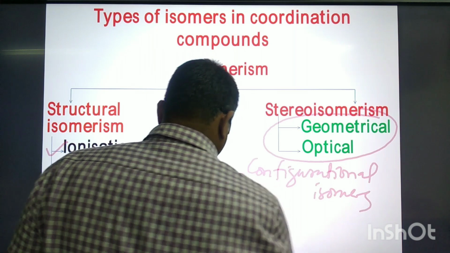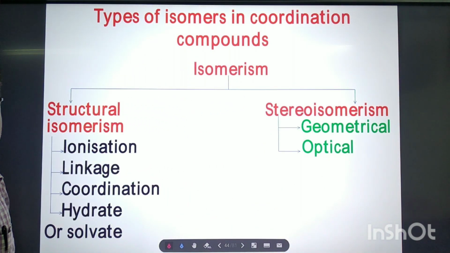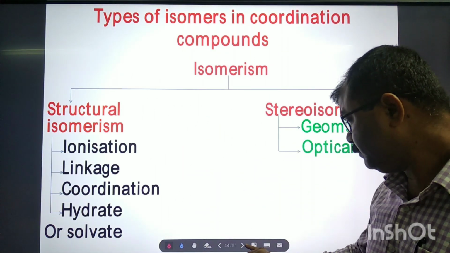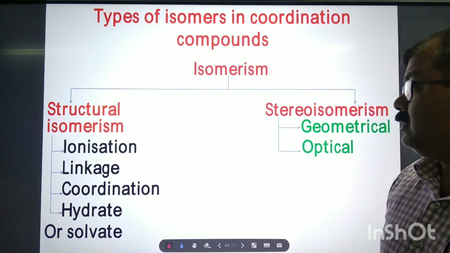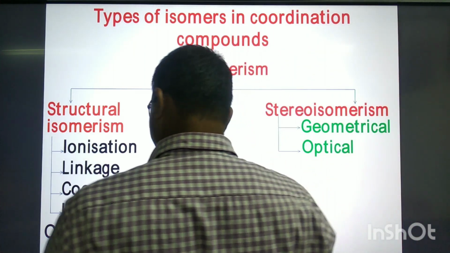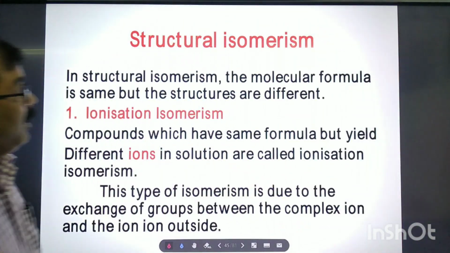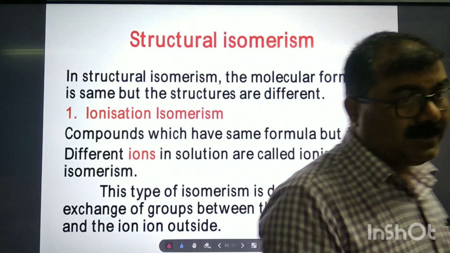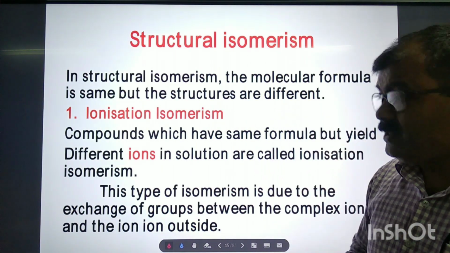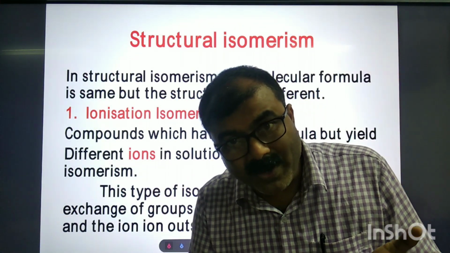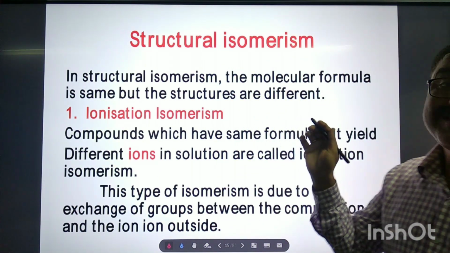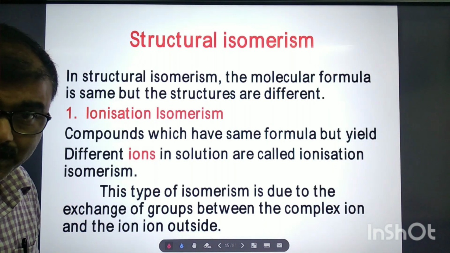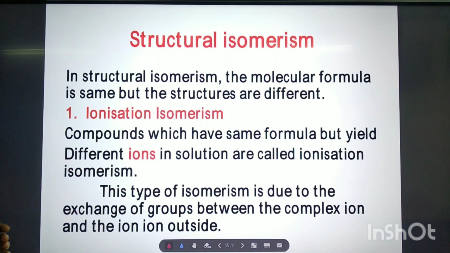Okay, now we will discuss structural isomerism first. Today mainly we will focus on structural isomers. Let us go for that. Structural isomerism, different types. So, structural isomerism means what? Just now I said, the isomers which have the same molecular formula but different structures. Different structure means, already I explained. They are called structural isomers.